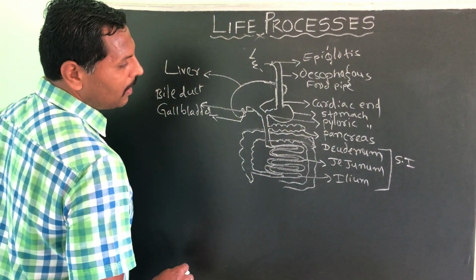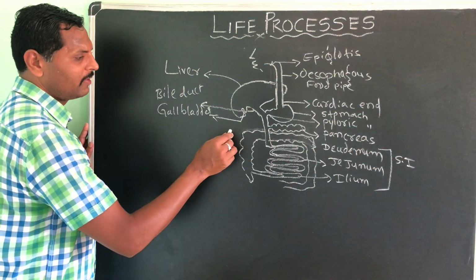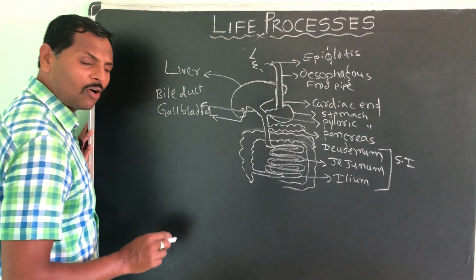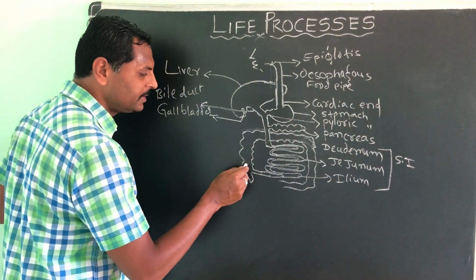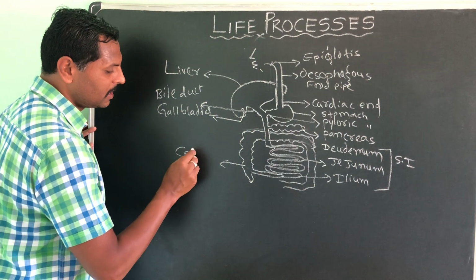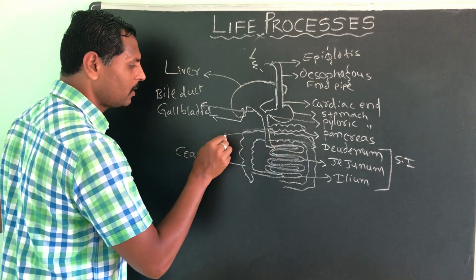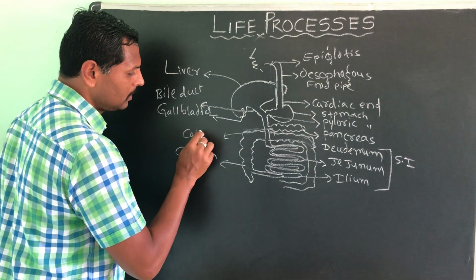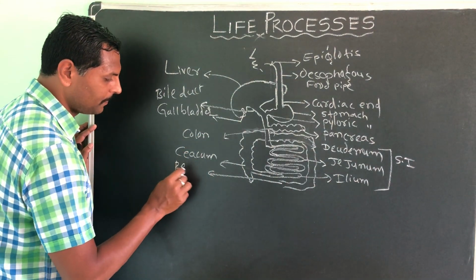Large intestine also has three parts. First one is cecum, second one is colon, third one is rectum.